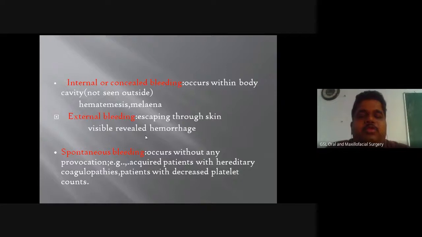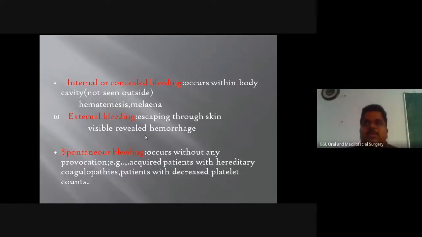Spontaneous bleeding is the one which happens without any untoward incident. This is especially seen in hereditary and blood disorders like thrombocytopenic purpura, or in hemophiliac patients. The superficial blood vessels or capillaries are very fragile and tend to rupture with mild activity, and you can see bleeding coming through the skin without any provocation. This type of bleeding is called spontaneous bleeding.